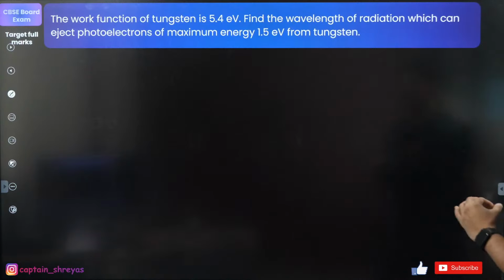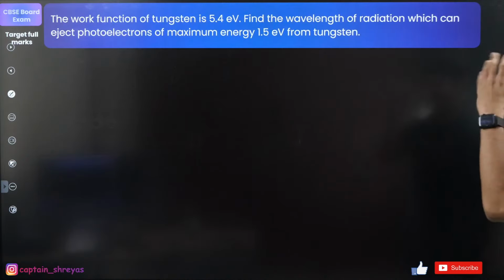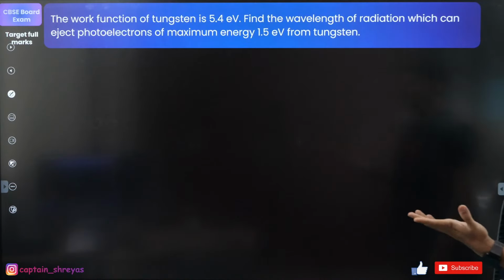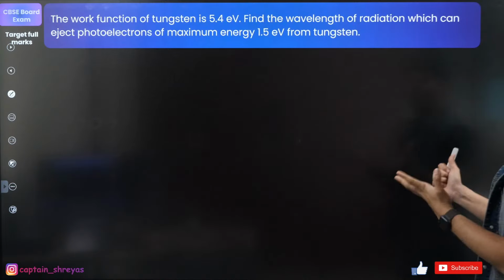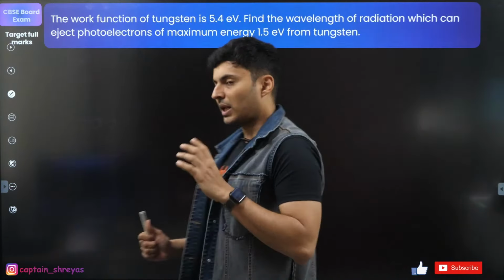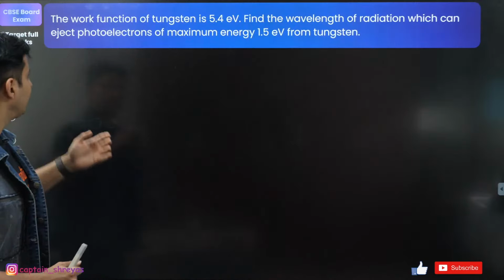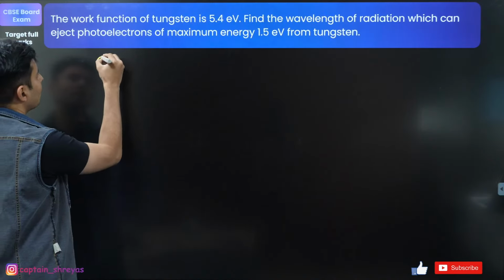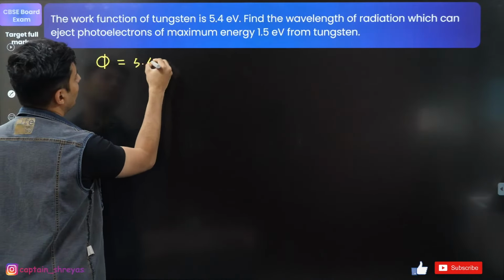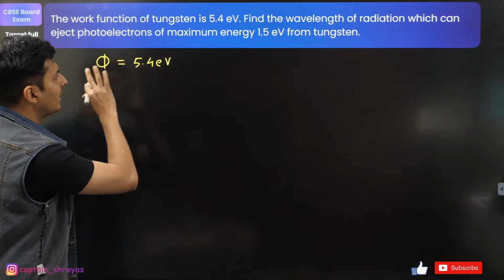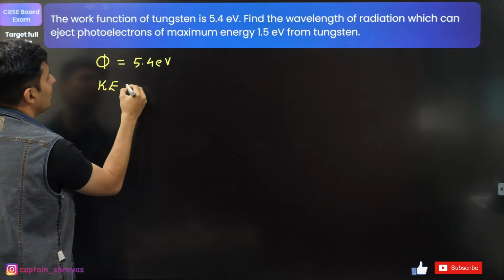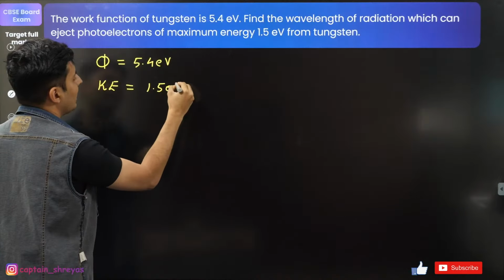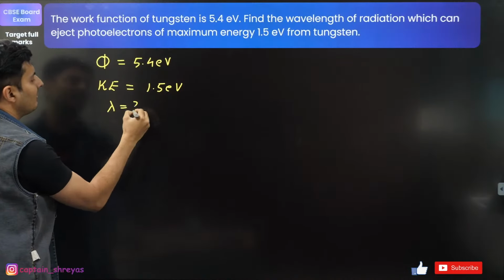The work function of tungsten is this much. The wavelength of radiation which can eject photoelectrons of maximum energy 1.5 electron volt from tungsten will be how much? Okay, so this is a question on the photoelectric effect. Work function is given to me, which is basically 5.4 electron volt. What is given, I will write it down. Kinetic energy maximum is also given to me, that is basically 1.5 electron volt. The question is to find the wavelength.